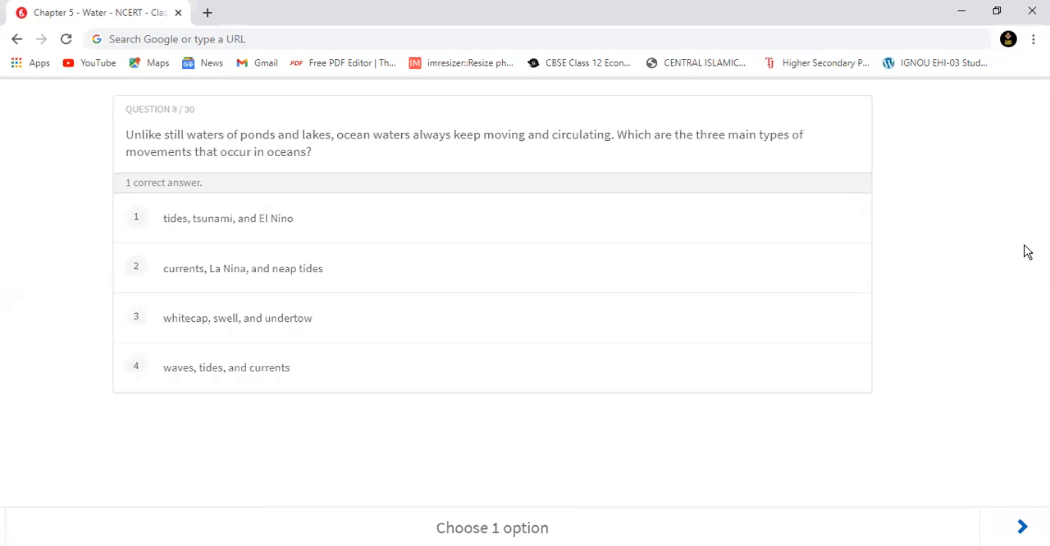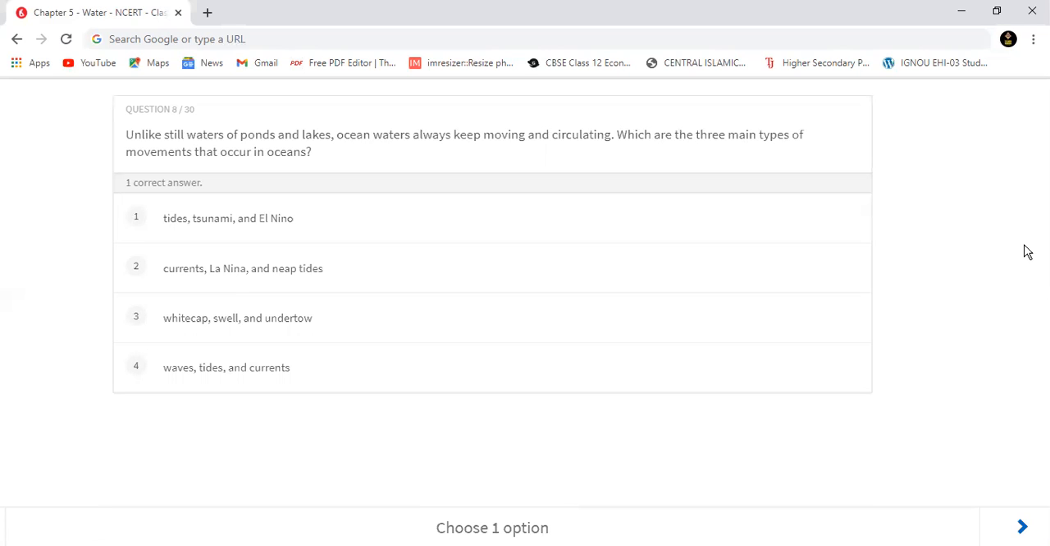Now moving to question number 8. So unlike still waters of ponds and lakes, ocean waters always keep moving and circulating. So which are the three main types of movements that occur in oceans? First one is tides, tsunami and El Nino. Second option is currents, La Nina and neap tides. Third one is white cap, swell and undertow. And fourth one is waves, tides and currents.